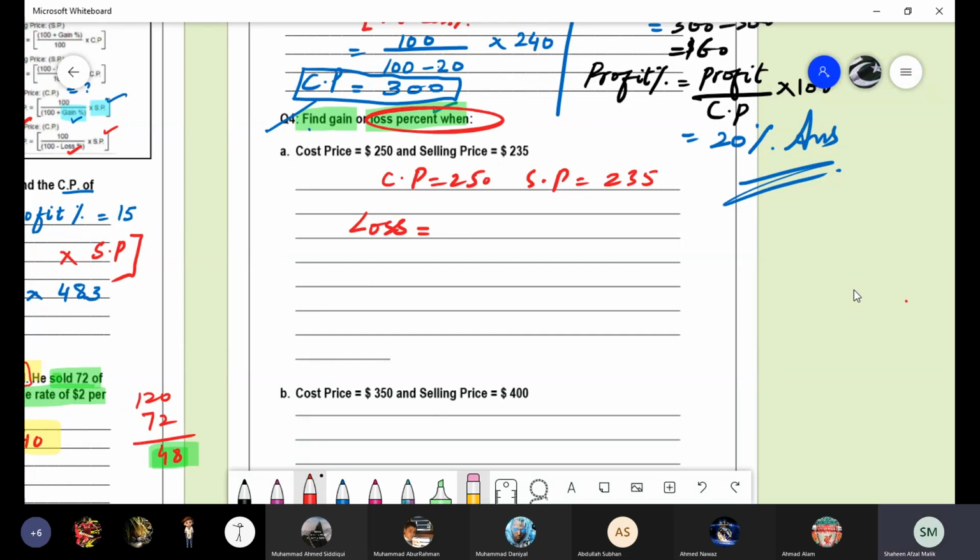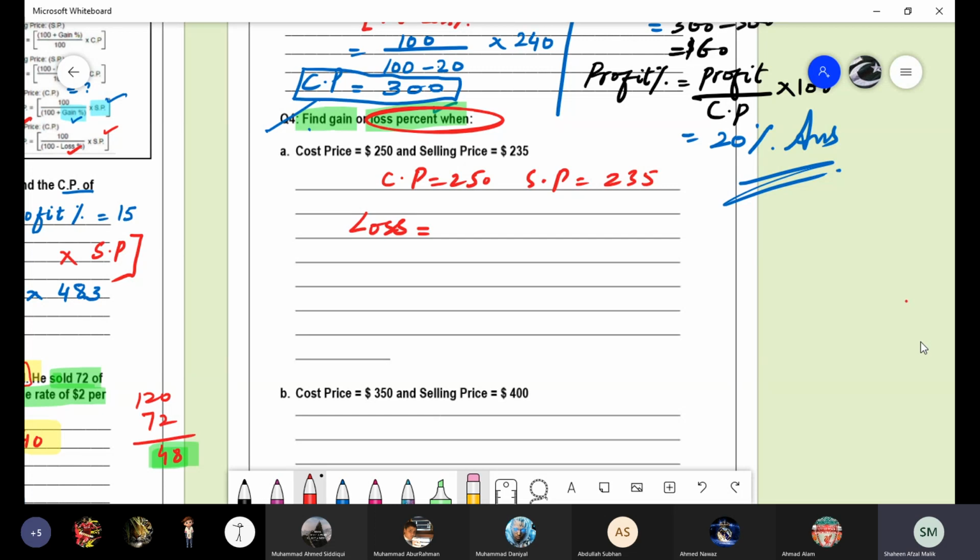Anyone else who wants to solve this question? Ma'am, can I do? Ahmad Alam already did. Ma'am, can I do? Okay, who said before? Ahmad Siddiqui gave many answers today, so no. Who is next? Hassan. Okay, Hassan, do it.